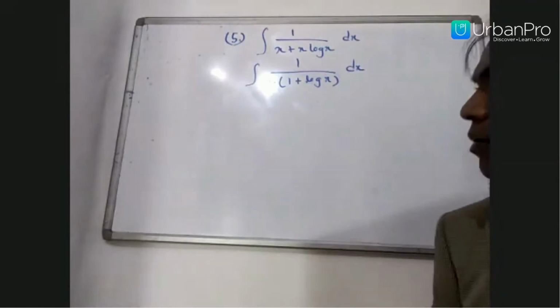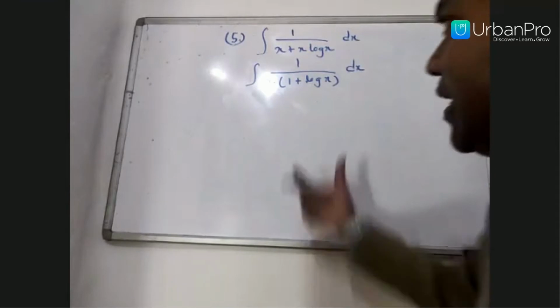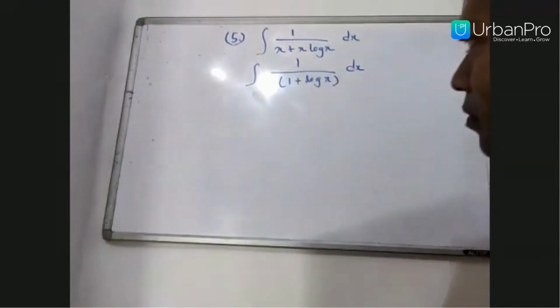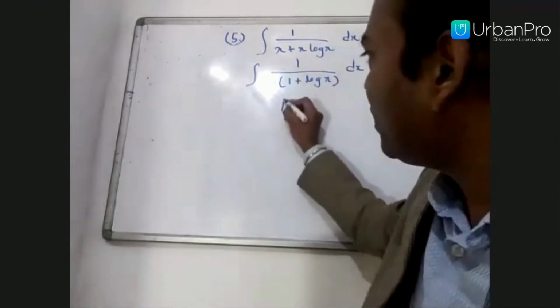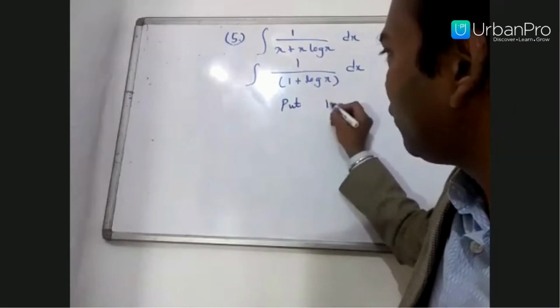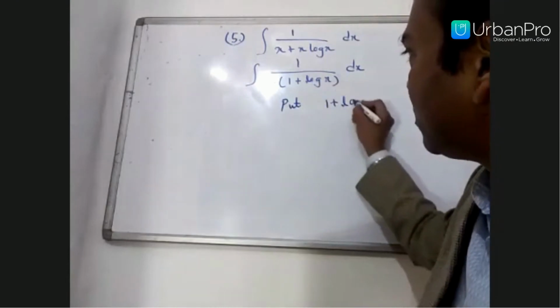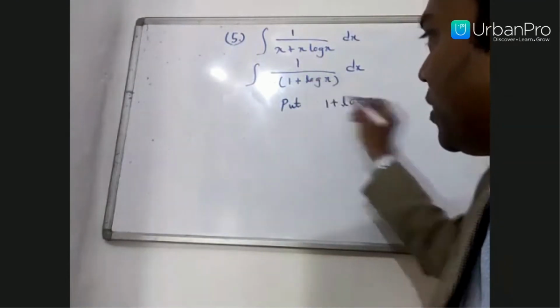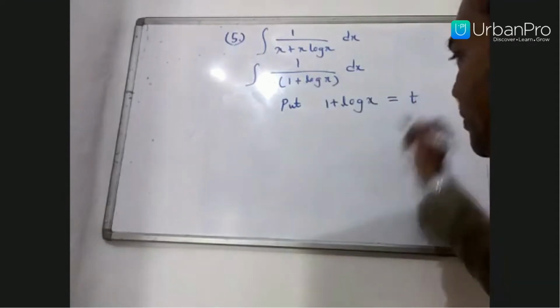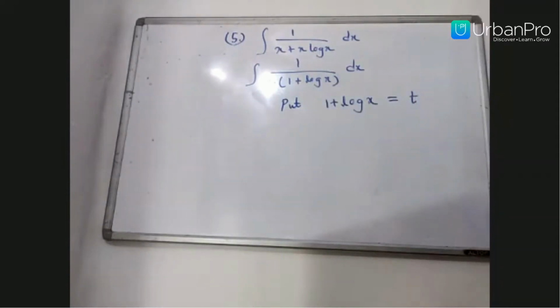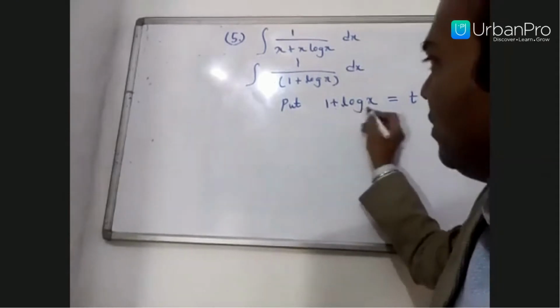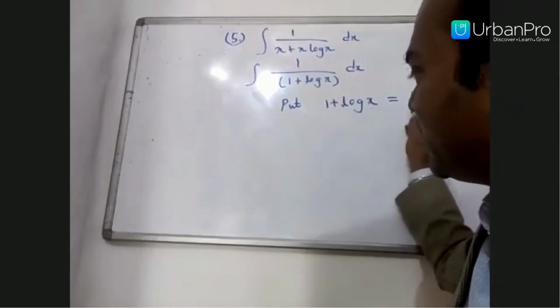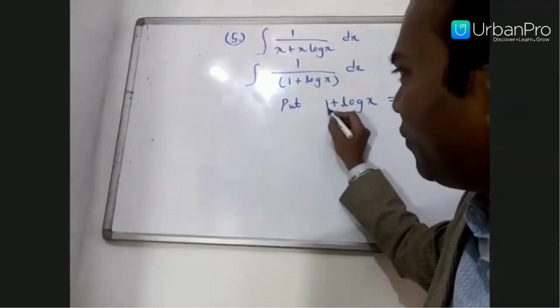See, we have to take one as a function. Put 1 plus log x, this denominator part, equal to t. Then you have to differentiate it. What is the differentiation of 1?